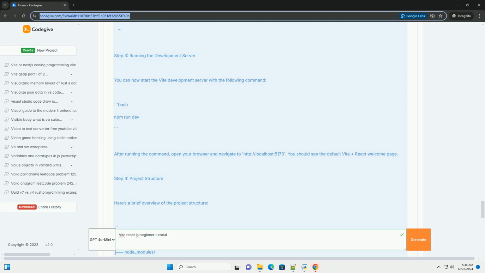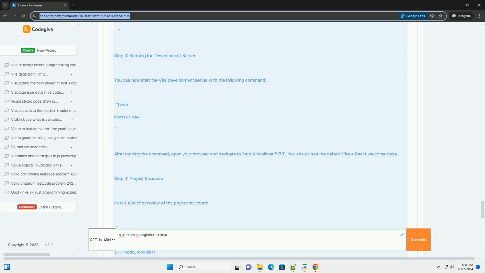src/. This folder contains your application code. App.jsx, the main component of your application. main.jsx, the entry point of your React application. public/. This folder is for static assets. index.html, the main HTML file of your application. vite.config.js, the Vite configuration file. Step 5.